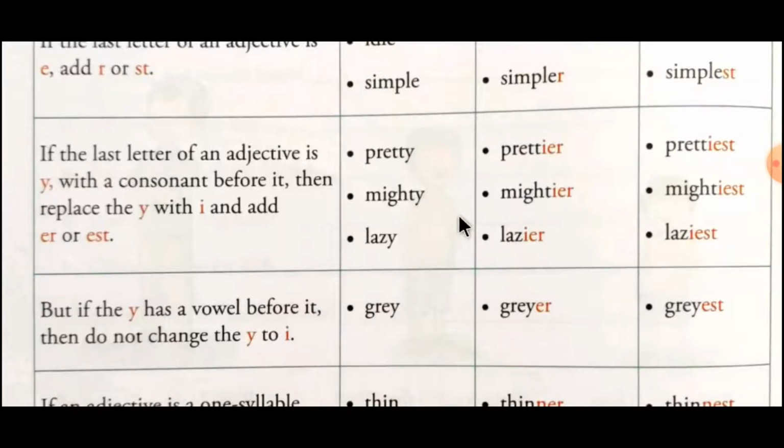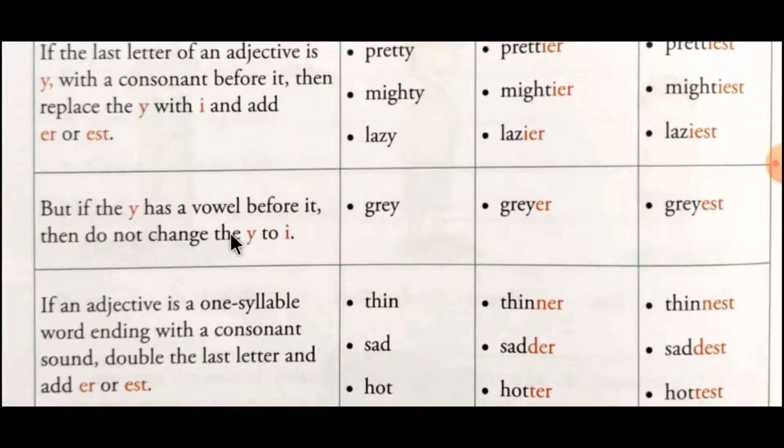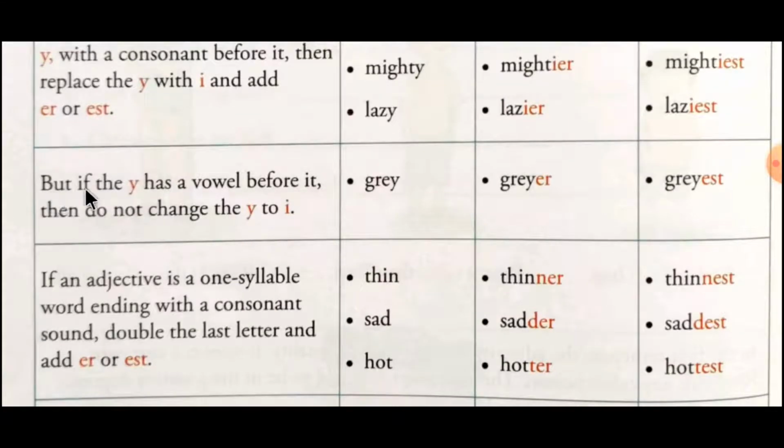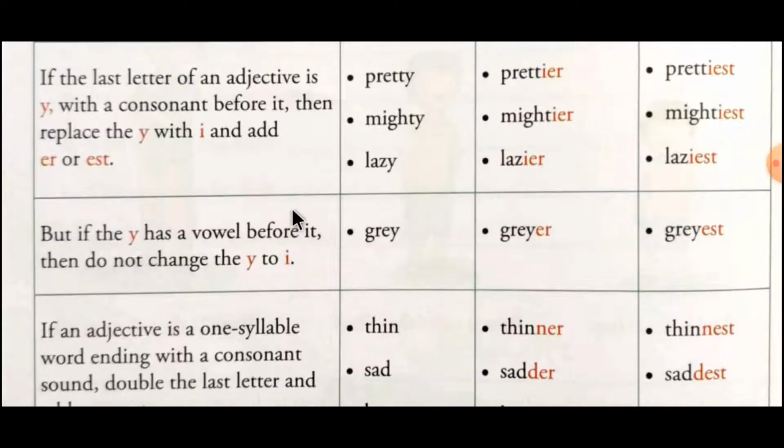Understood? These are very common and simple rules, but we have to remember when and where we have to add different letters. The next rule is: but if the Y has a vowel before it, then do not change the Y to I. This rule is connected with the previous rule.